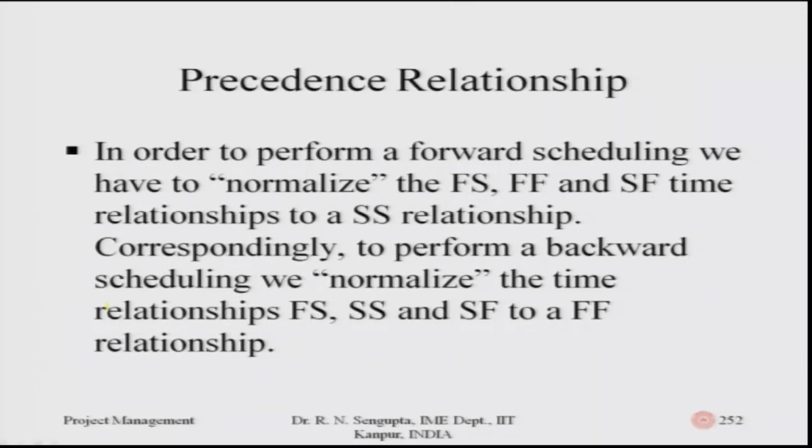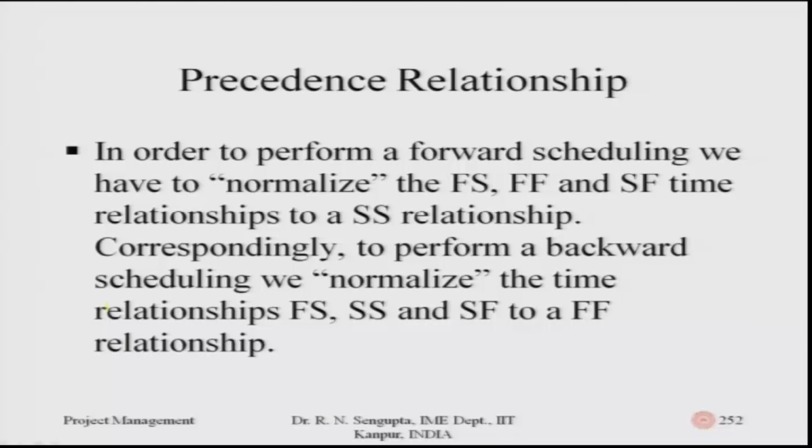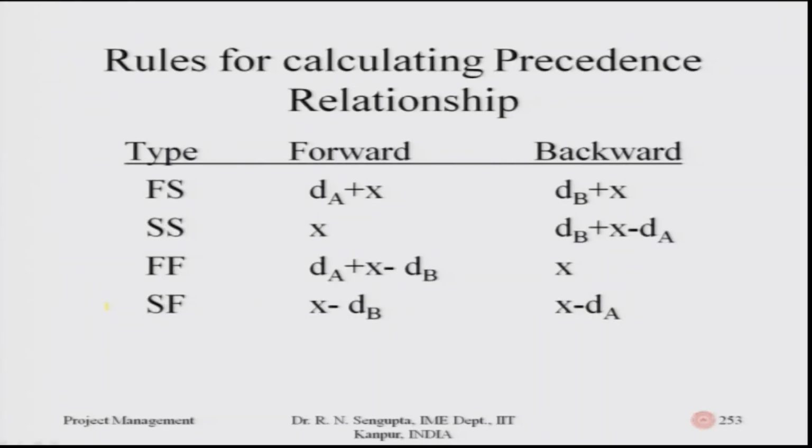To perform the forward scheduling or forward pass method and the backward pass method, which I mentioned in the 20th lecture, we have to normalize the finish to start, finish to finish, and start to finish relationships to the start to start relationship. Normalization should be done so that there is no confusion in how these are implemented. Corresponding to performing back scheduling, we normalize the time relationship between finish to start, start to start, start to finish and finish to finish. So, how do we do that? I will just implement that.